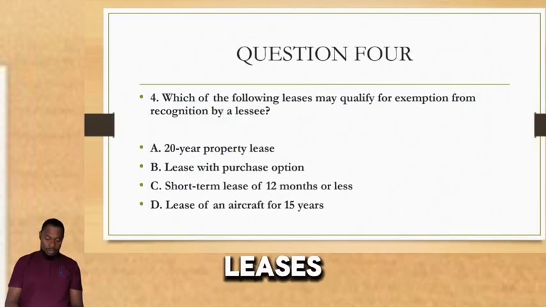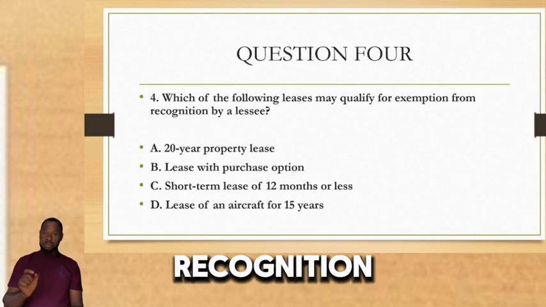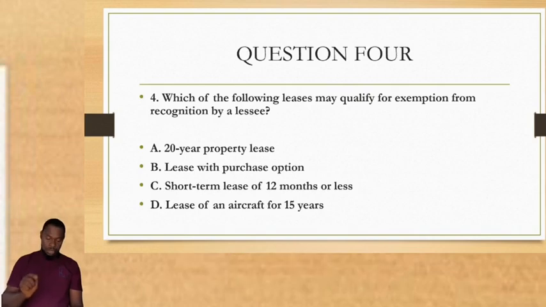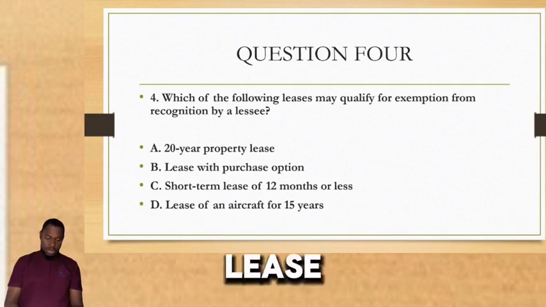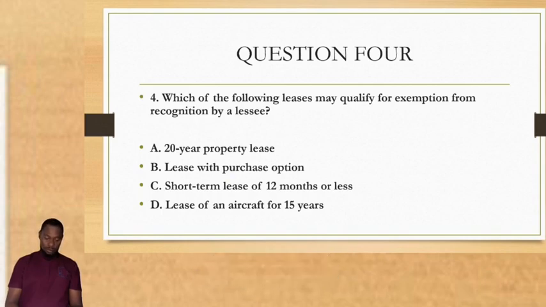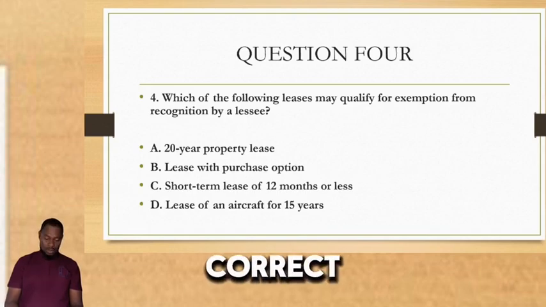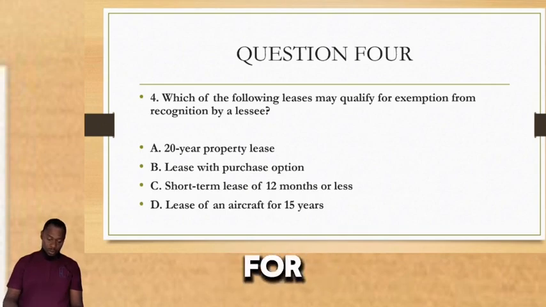Which of the following leases may qualify for exemption from recognition by a lessee? A, 20-year property lease. B, lease with purchase option. C, short-term lease of 12 months or less. D, lease of an aircraft for 15 years. What is the correct answer? Which of the following leases may qualify for exemption? So which one is the correct answer?